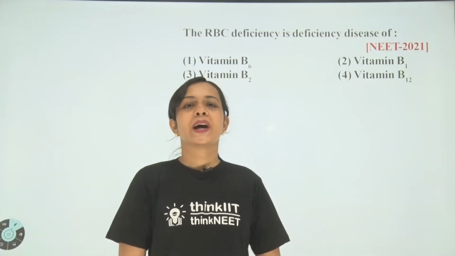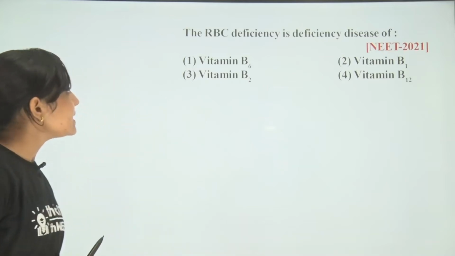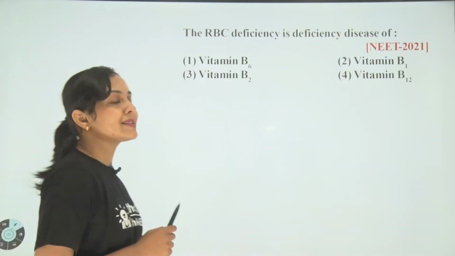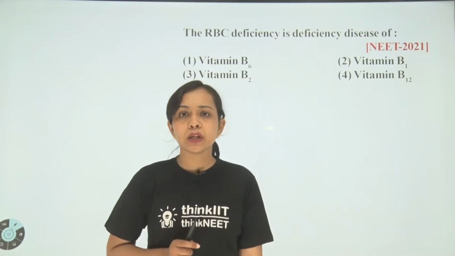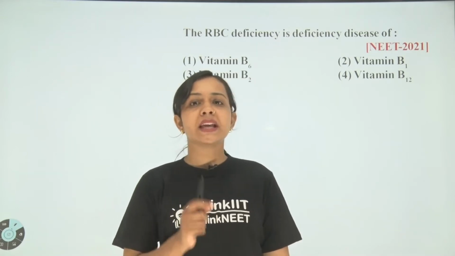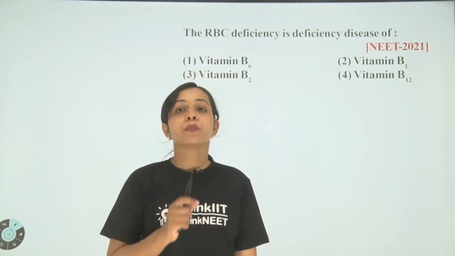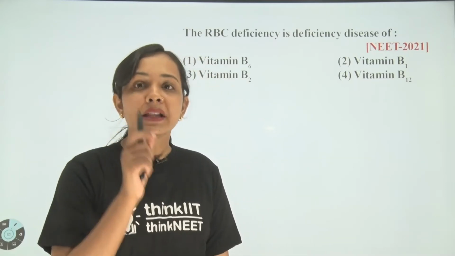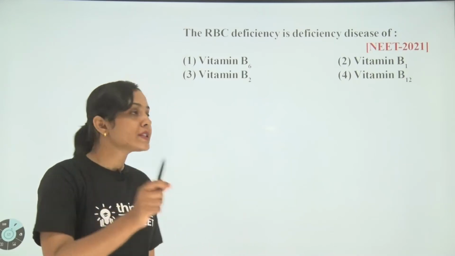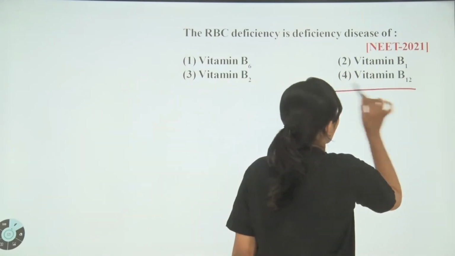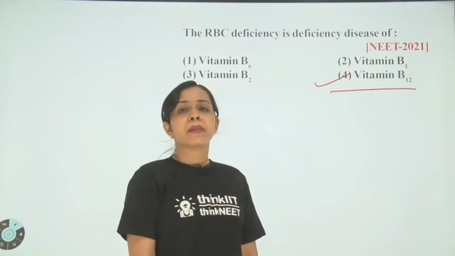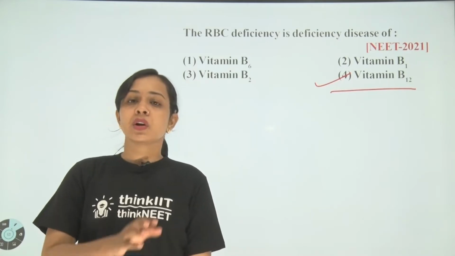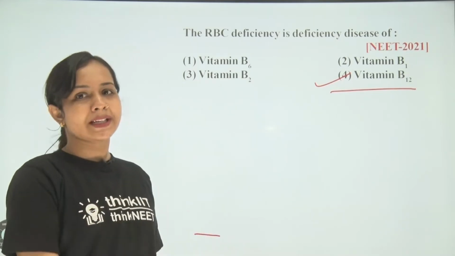Hello dear students, so our next question is: RBC deficiency is a deficiency disease of, okay. Basically students, we know that RBC deficiency is known as anemia. So anemia is a disease which is caused by RBC deficiency, and this is a deficiency disease of vitamin B12. So option 4 is the correct answer. Basically this is a memory based question, not a conceptual question, so option 4 is the correct answer.